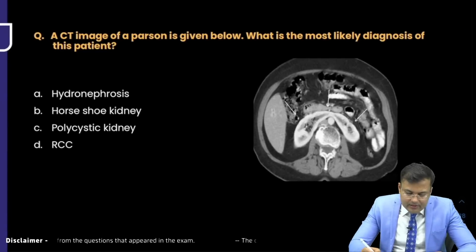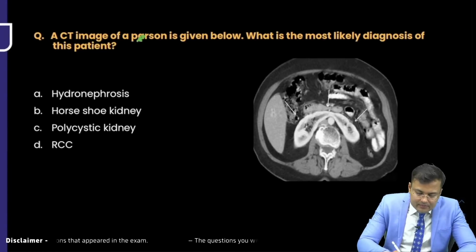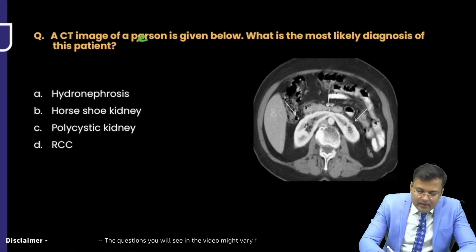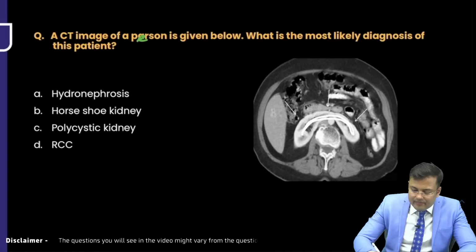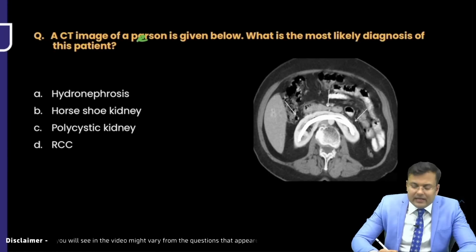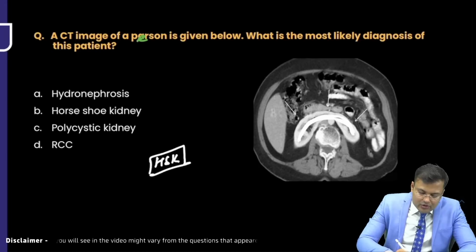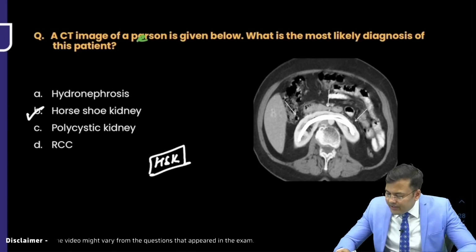Now, next question. CT image of a person is given below. What is the most likely diagnosis? Here you can see the kidney is fused. So obviously, this is what? Horseshoe kidney. So the correct answer is B, that is horseshoe kidney.